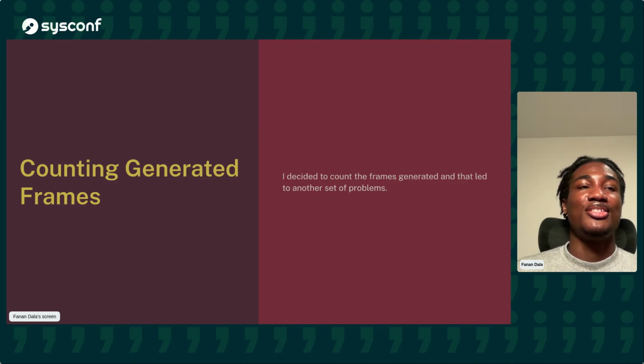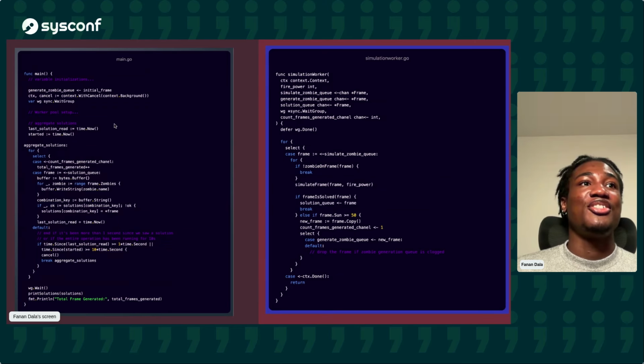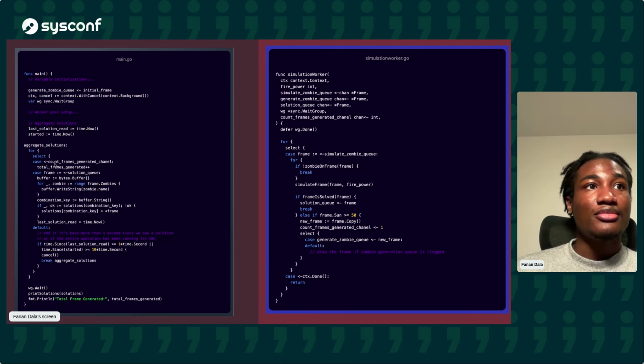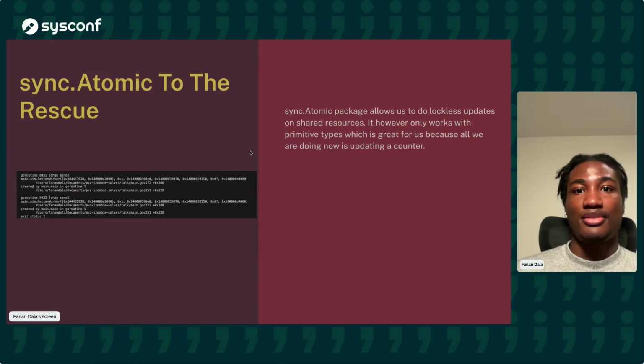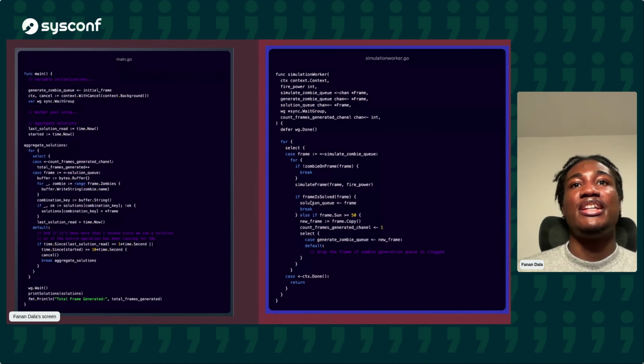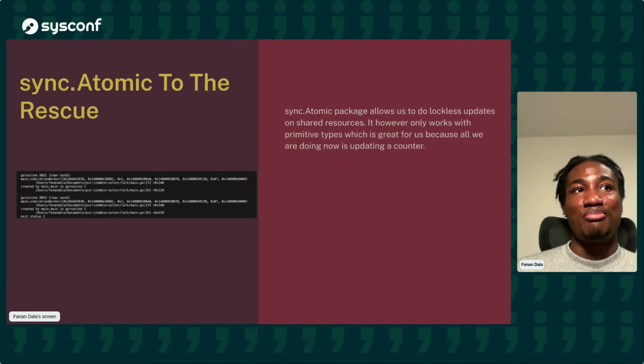However, I wanted to count the total number of frames that were generated, just so I can see for myself. To do that, in the main function, I created a new channel called count frames. Then in our simulation worker we try to send to that queue. Every time we have a new frame, we send it to count frames generated. Great. However, that sends me to another deadlock.